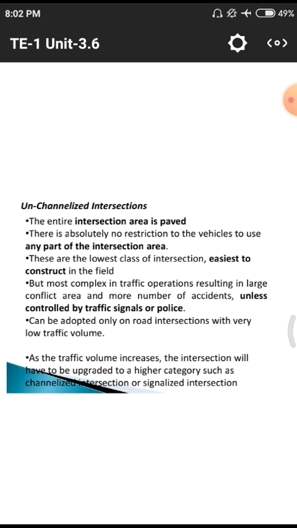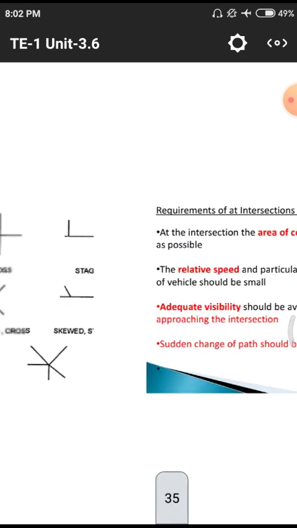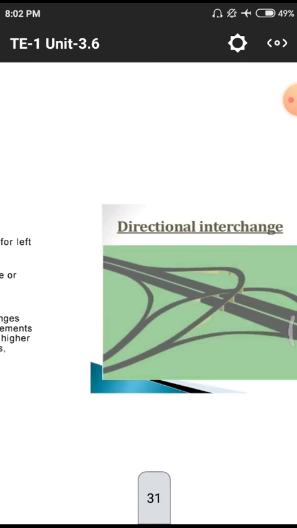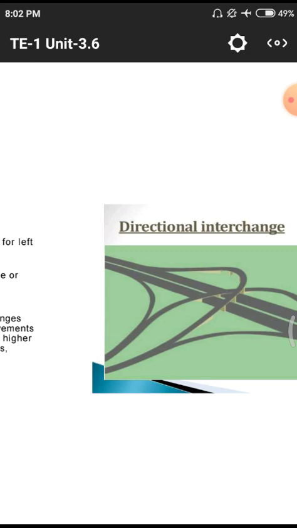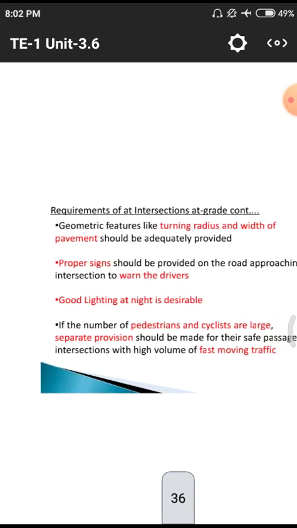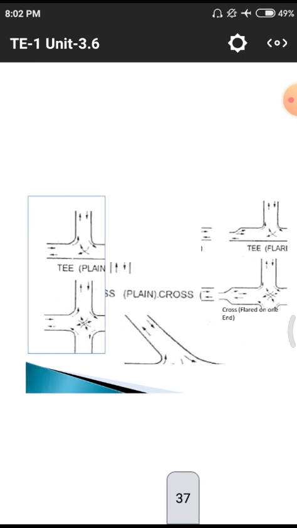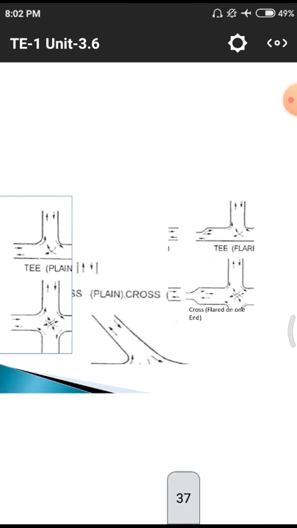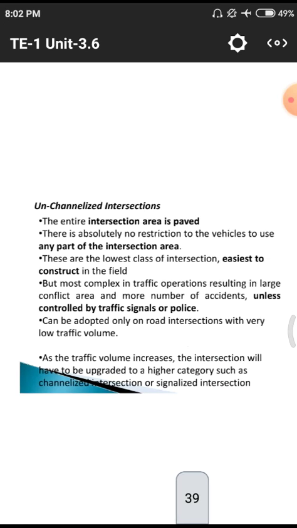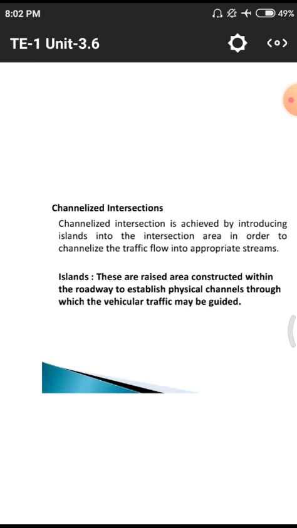That means if the traffic flow is very low, we need to construct these kind of patterns. Otherwise, if the traffic flow is very high, we have to go for the previous structures like RUBs and ROBs, these directional interchanges. If the traffic flow is less, we need to use these kind of tree plants, expansions and other enlarging techniques.